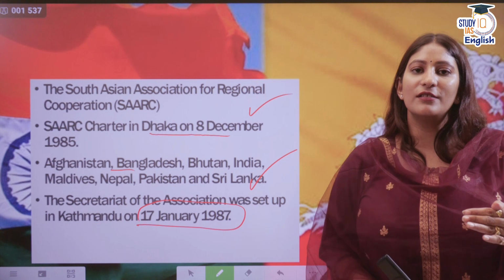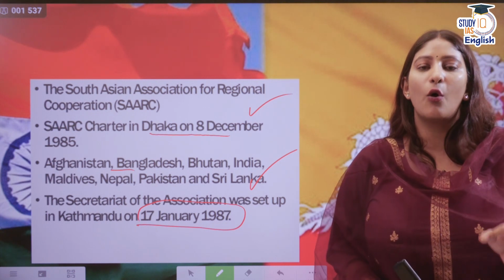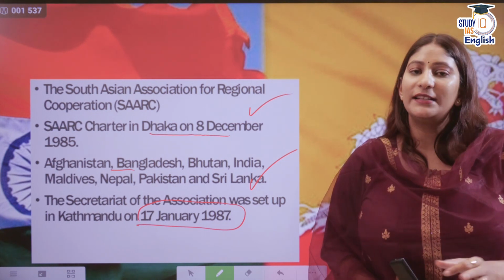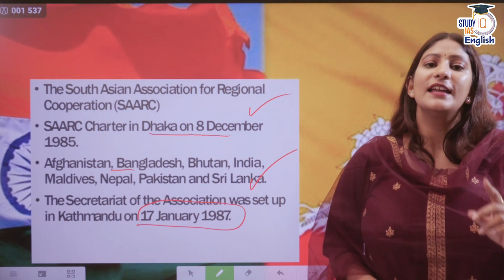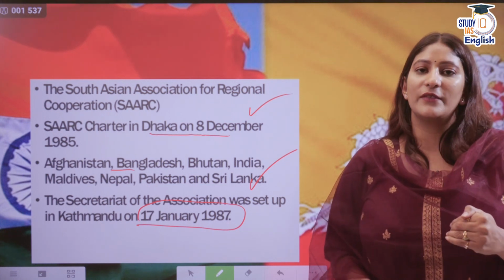So this is the manner in which we are going to cover all the important bilateral and multilateral relations India has, in a very similar manner. We are going to do that.